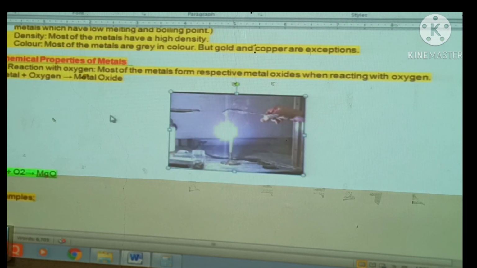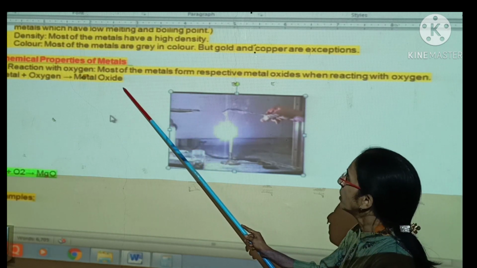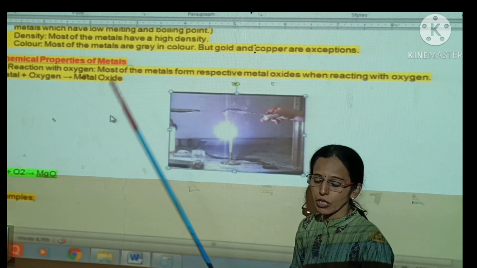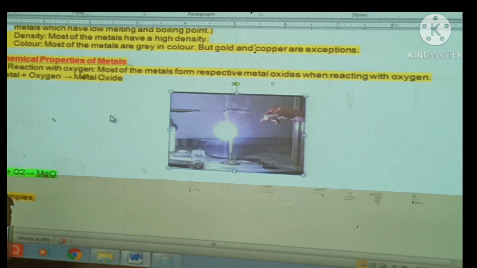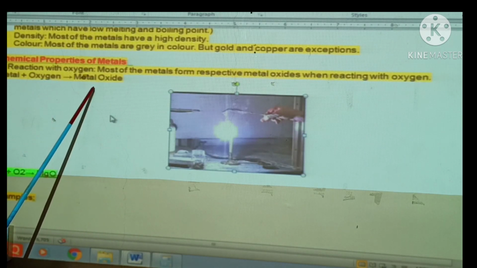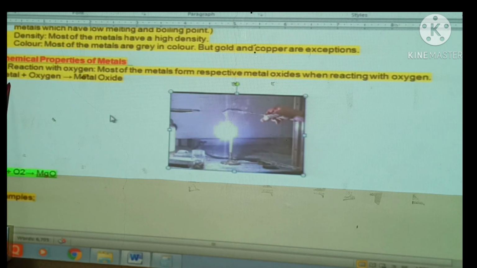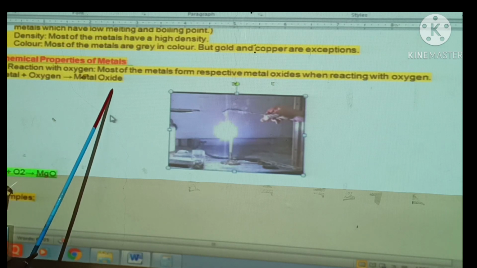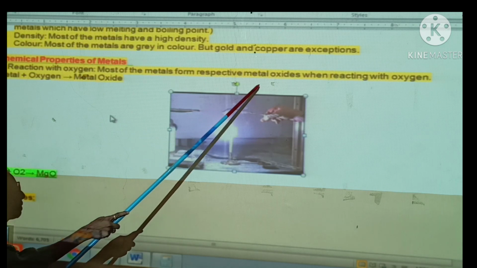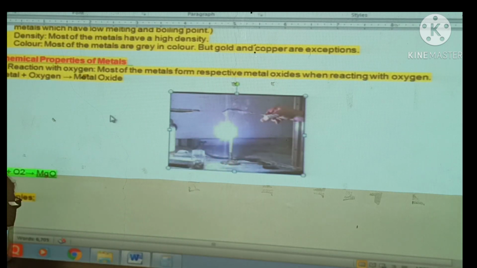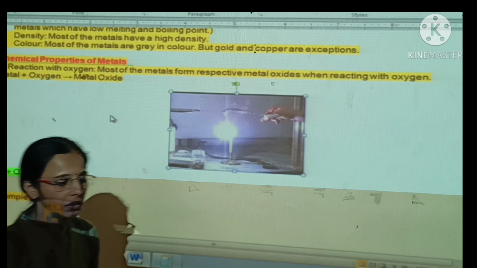If you see the first property, when metals burn in air, they produce their corresponding oxide. That is the reaction with oxygen. Oxygen from the air combines with the metals and it gets converted into metal oxide. So the general reaction is: metal plus oxygen from air gets converted into metal oxide. Most metals form the respective metal oxide when they react with oxygen or when they burn in the air.